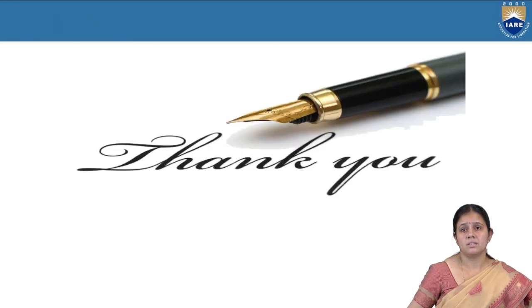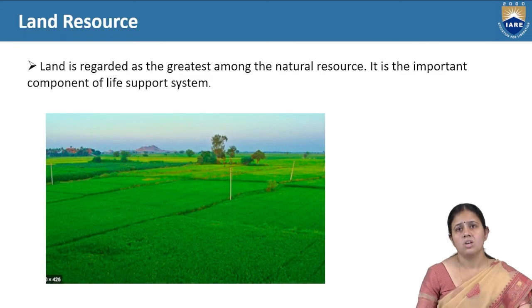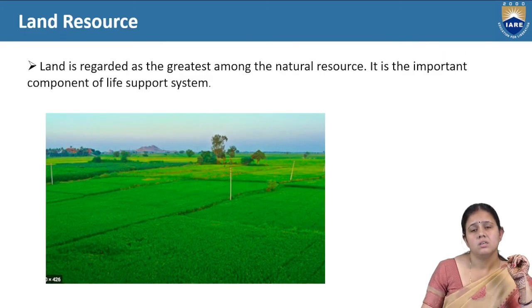So now, in this lecture, we have discussed natural resources and their classification on the basis of renewability, availability, consumption, and human use, and the four main types of resources: forest resources, water resources, land resources, and mineral resources.